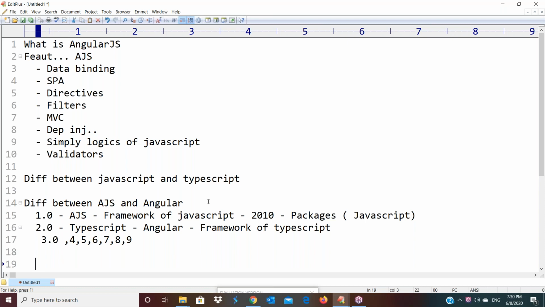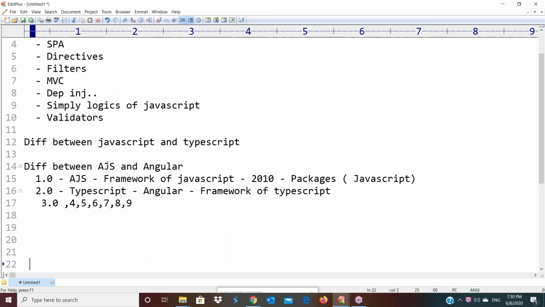Now, they provided additional features with Angular. All the features available in AngularJS are also available in Angular, but additionally there are more features. So what are these features we have to discuss now? The features of Angular, that's the topic today.